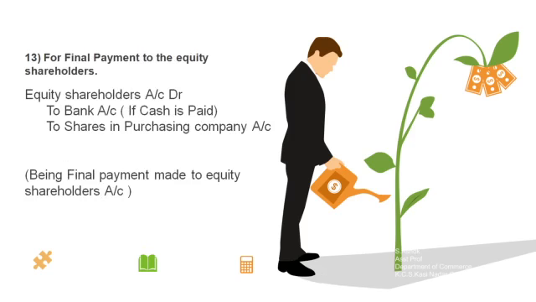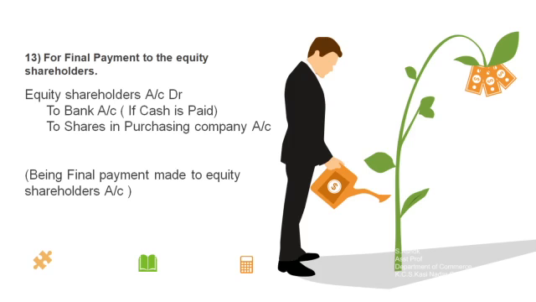So this is the last journal entry, the 13th one, for final payment made to the equity shareholders. Finally, how much amount are they getting? Which means the equity shareholders of the selling company, what amount are they getting from the purchasing company? Okay, so the journal will be equity shareholders account debit to bank account, to shares in the purchasing company account.